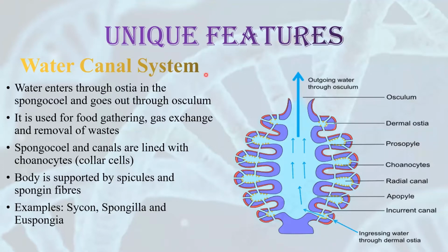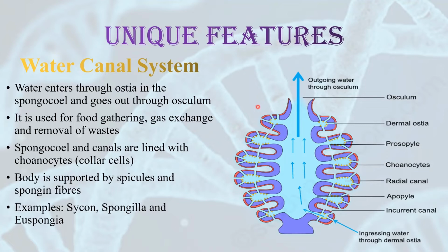Next, we'll talk about their unique features. The unique feature of phylum Porifera is the water canal system. They possess a very unique feature of canal system. Why is it called canal system? Because as you can see in this figure, small canals are being formed.